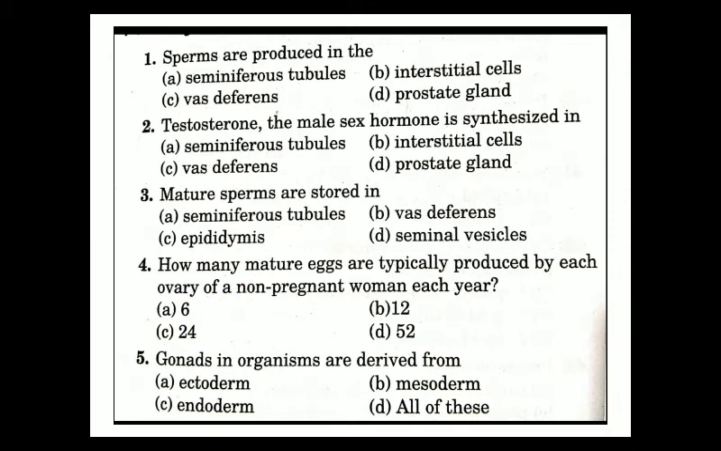Now next question is, gonads in organisms are derived from. Gonads means the reproductive structure: in human male, the pair of testes is the gonad, and in human female, the pair of ovaries is the gonad. Gonads in organisms are derived from ectoderm, mesoderm, endoderm, or all of these. This is a memory based question, so we have to keep in mind that gonads are mesodermal in origin. So the correct answer will be the mesoderm. Mesoderm gives rise to the testis in male and ovary in female.